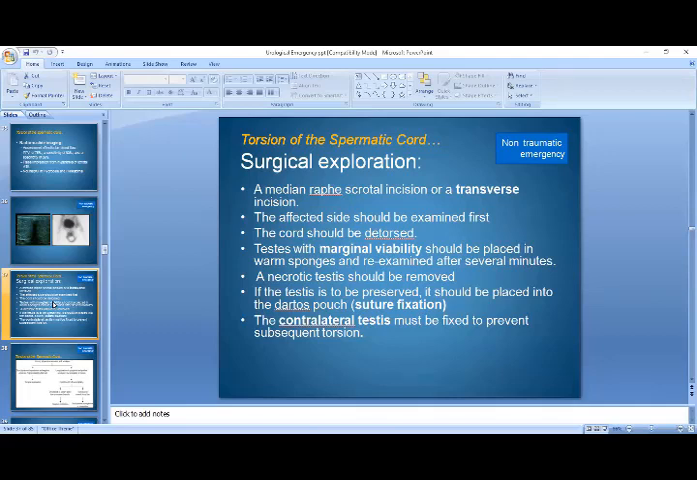So this is the main important point in the whole slide. That is, you will have to explore, and you will have to go for the abnormal testis first.